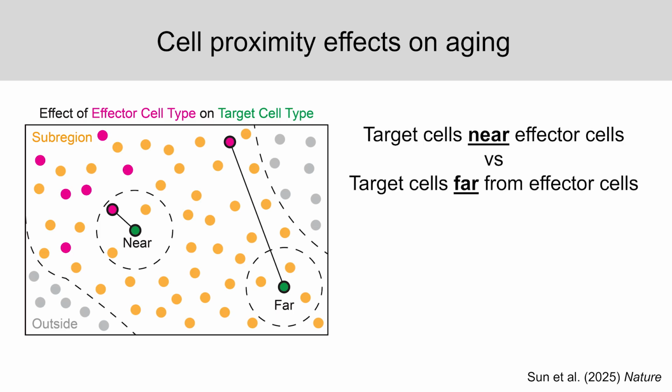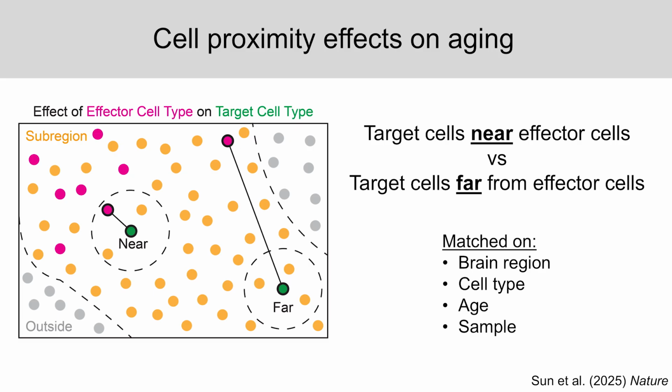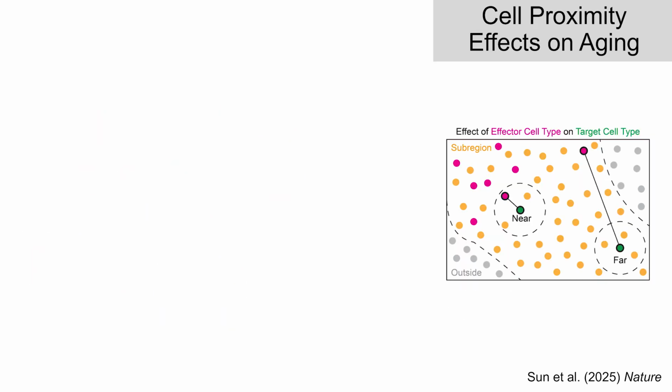And to assess the effect of the effector cell type on the target cell type, I can look at the predicted ages generated by these spatial aging clocks as a measure of the biological aging of these cells, either near effector cells, paired or matched to target cells that are far from effector cells, while controlling for confounders like the brain region, the cell type, the age, and the sample, and so on. And so we can do this type of pair analysis for every combination of different effector cell types in the brain on every combination of different target cell types in the brain.